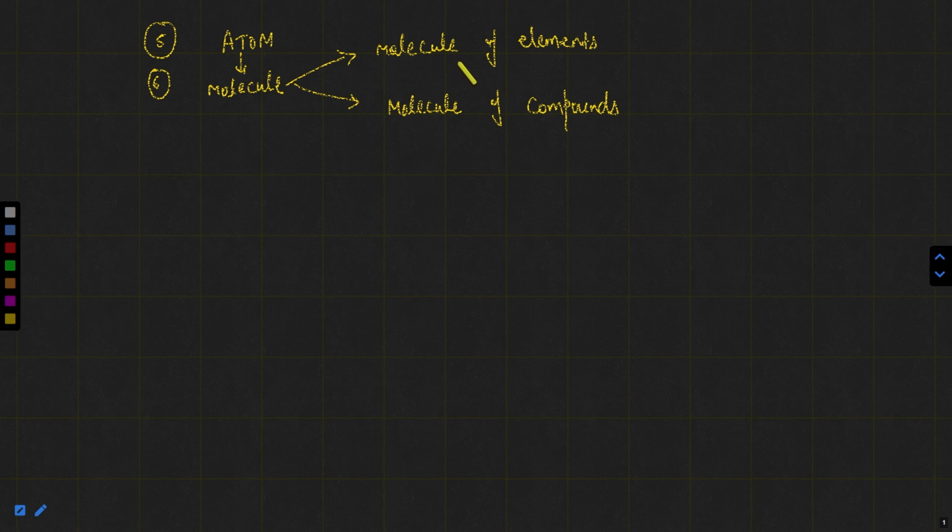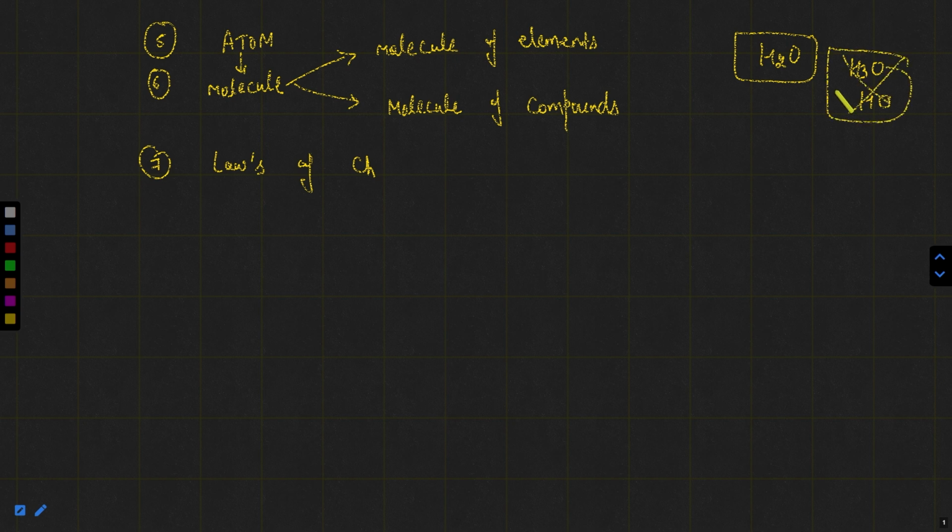Okay. After atom, molecule, and these basic terms, we will go to the next point, that will be basically the laws of chemical combination. These things are combining, these molecules are forming, right? The formula of water is H2O. Why is the formula of water only H2O? Why is it not H3O? Why is it not HO? So we will discuss these things in the laws of chemical combination.